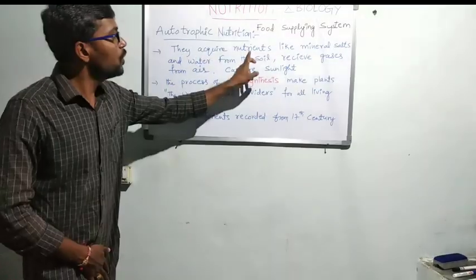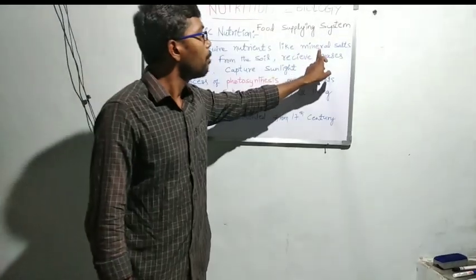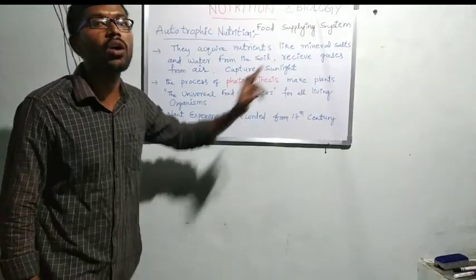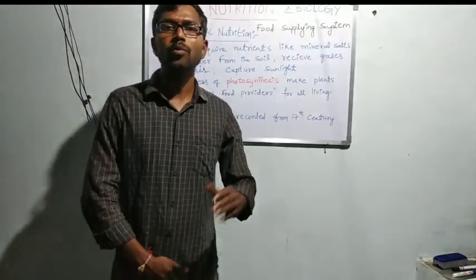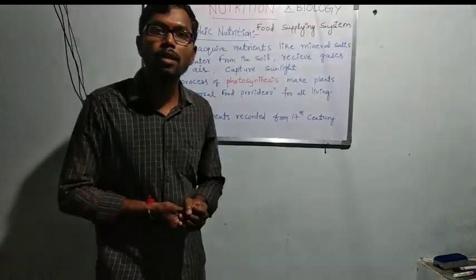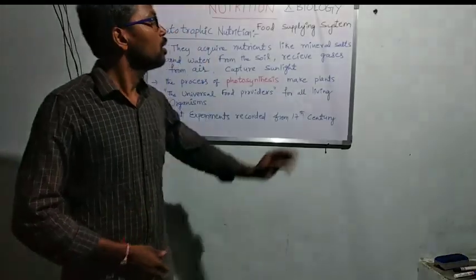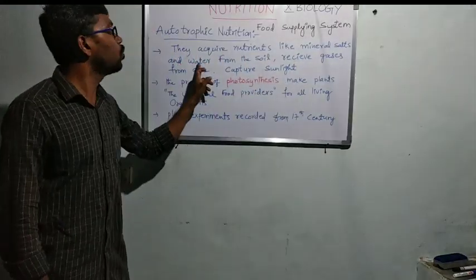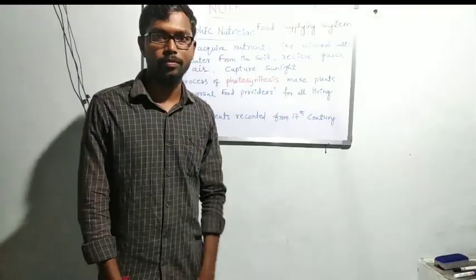They acquire nutrients like mineral salts and water from the soil. Plants are the example for autotrophs. They acquire mineral salts and water from the soil.